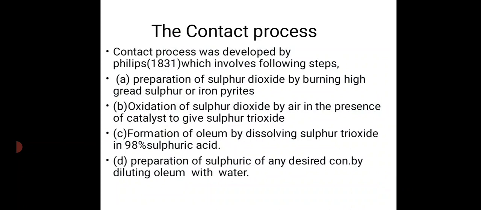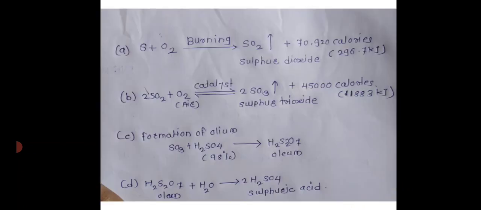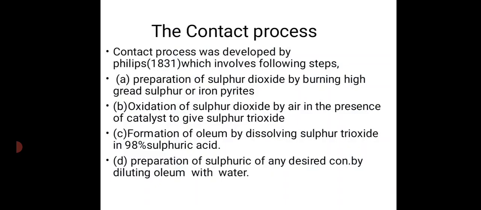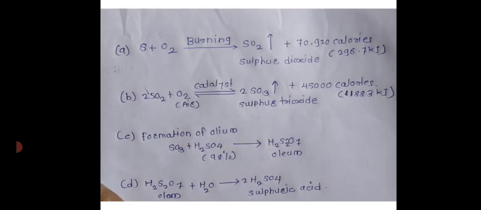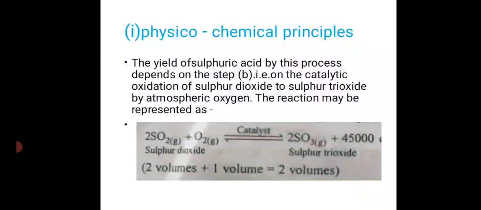C: Formation of oleum by dissolving sulfur trioxide in 98% sulfuric acid. Formation of oleum: SO3 plus H2SO4, 98%, gives H2S2O7, oleum. Then preparation of sulfuric acid of any desired concentration by diluting oleum with water. H2S2O7, oleum, plus H2O gives 2H2SO4, sulfuric acid.